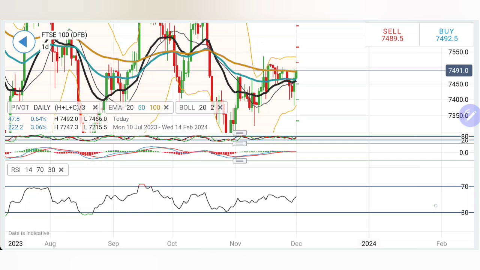Thus, you have to put a 10 points trailing stop loss as long as 7440 is not taken. On the upside, you can buy here at 7480. Beyond 7500, 7520 is the target, and if it stays above 7520, certainly I will be looking forward to 7550 levels as the next target and 7600 levels as the one after.